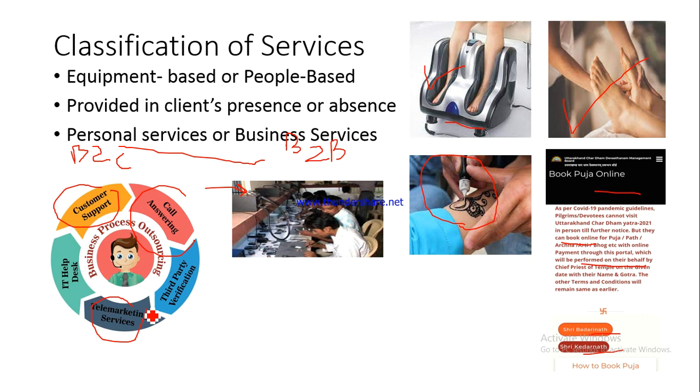So what will they do? They will assign this task to a business process outsourcing firm in India, and the business process outsourcing firm in India would perform these customer support services on behalf of this American company, and they would provide these services to the American company's customers on their behalf, right? So this is an example of B2B service or business service.